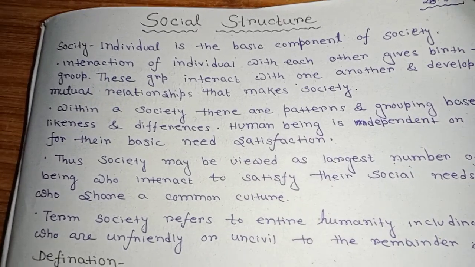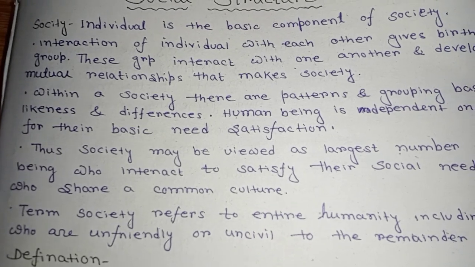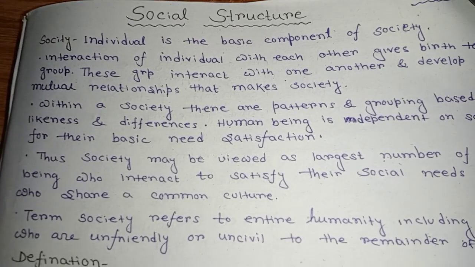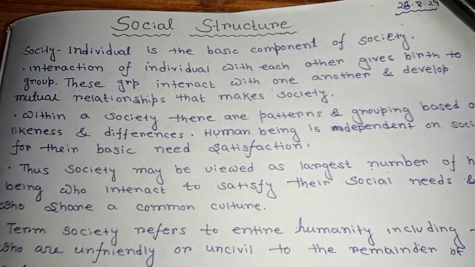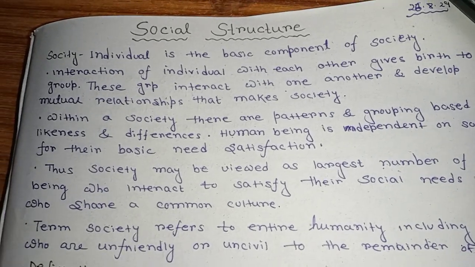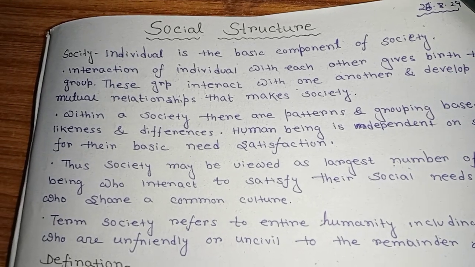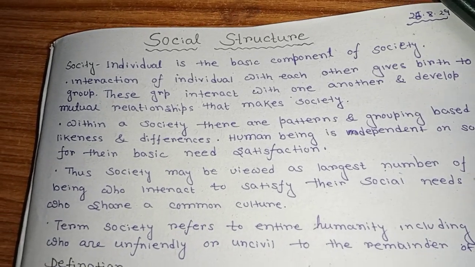Next, within a society there are patterns and groupings based on likeness and difference. Human beings depend on society for their basic need satisfaction.